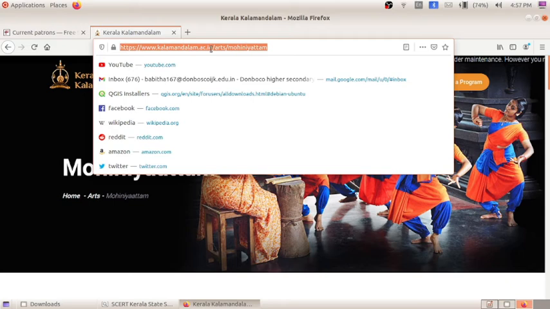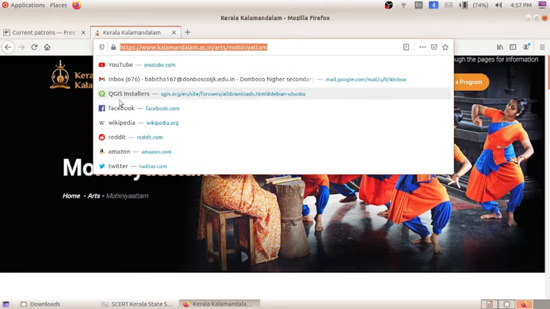www.kalamandalam.ac.in is our main website address. Arts is the third portion. Arts is the department, and Mohiniyattam is the file or the page which we want to get. So in this way, kalamandalam.ac.in is the home page. From the home page they have given some links to get into the page which we want. For getting to the Mohiniyattam page, or if we want to go to the Bharatanatyam page, from the home page there are separate links.